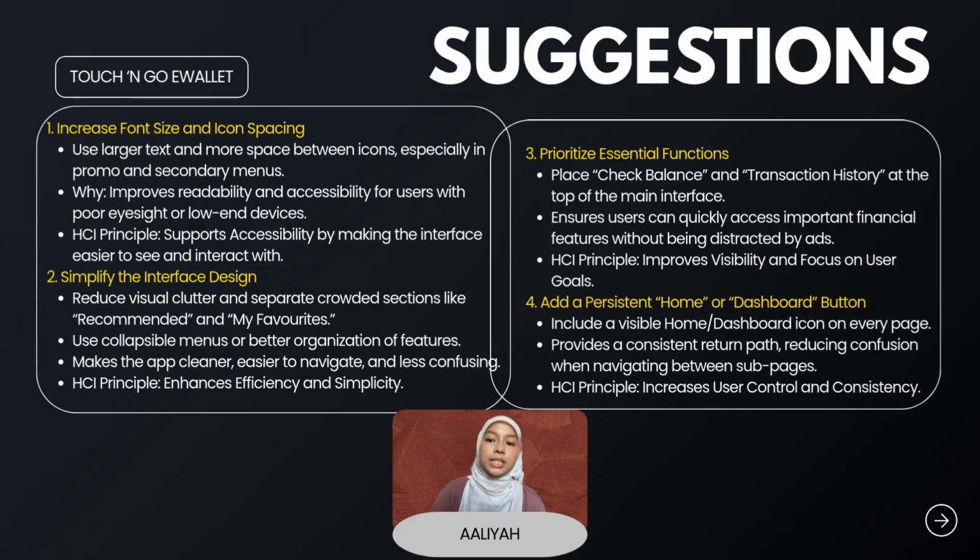Second, the app's design should be simplified by reducing the clutter and organizing sections like recommended and my favorites, so users can navigate more easily. This supports efficiency and simplicity. Third, it's important to prioritize essential functions. Placing checking balance and transaction history at the top helps users access key features quickly without distraction. This aligns with visibility and focus on user goals.